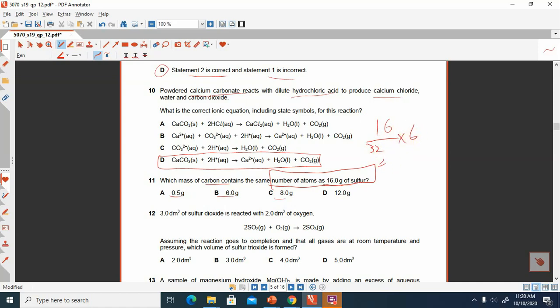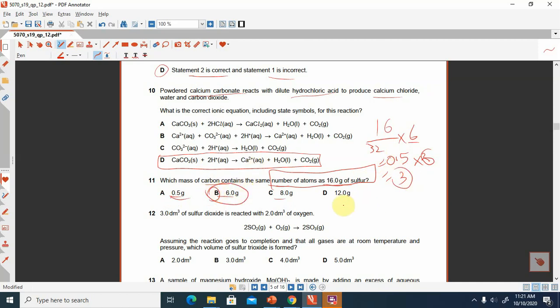This is the formula to get the number of atoms. 16 divided by 32 multiply by 6, the answer will be 0.5 multiply by 6, sorry, this one answer will be 3. So this is the answer. So now you have to put these masses and divide it by 12 and multiply by 6. So there will be only one answer which will be giving the answer, that is 3. So this is the B option.